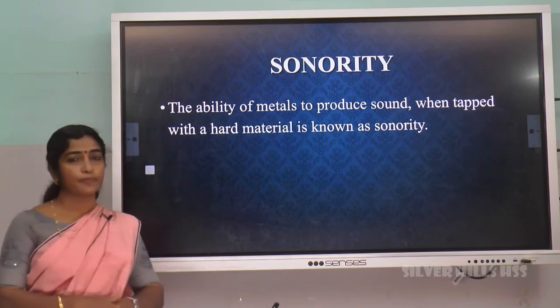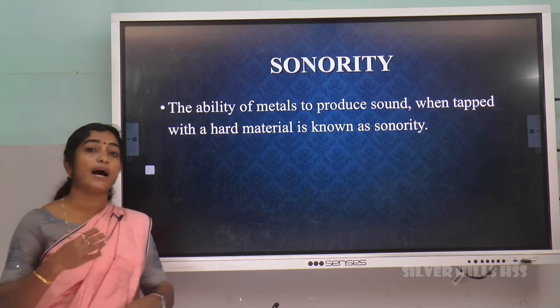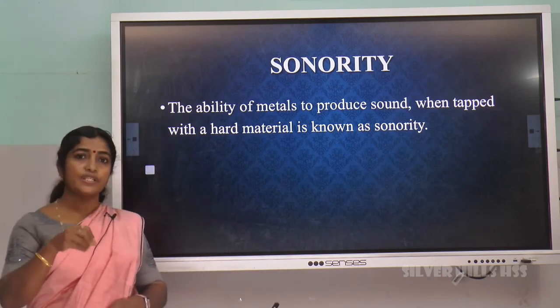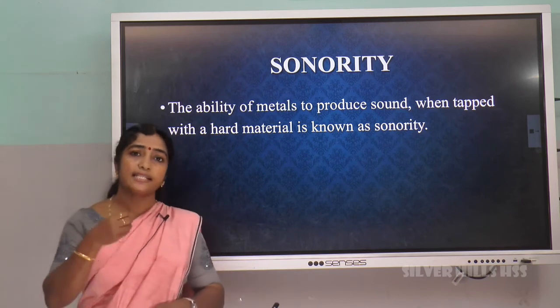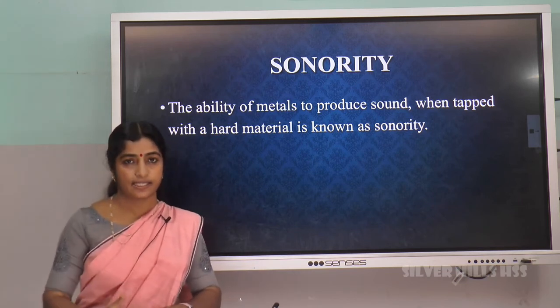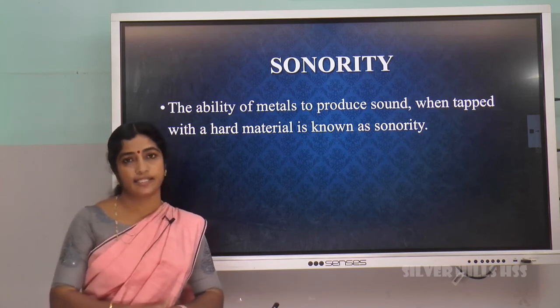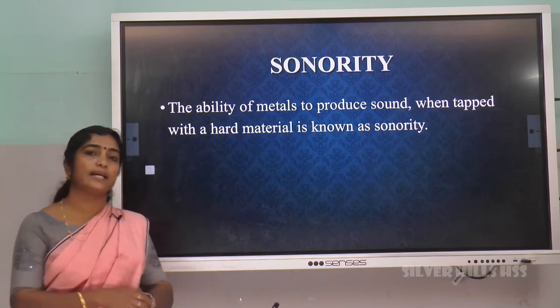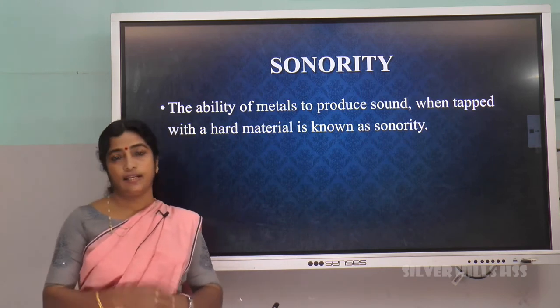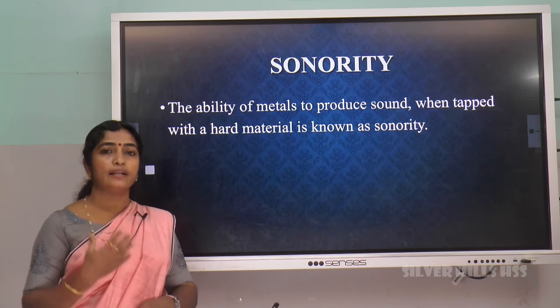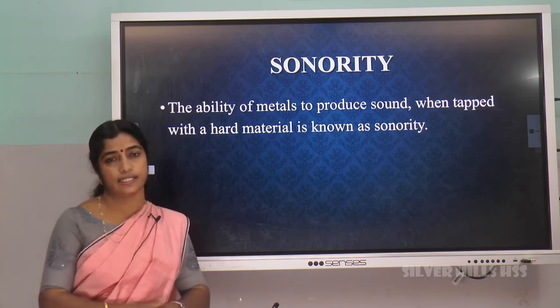Moving to the next property, metals have high density. Take an iron nail and put it in water taken in a beaker. It sinks. It is denser. Most of the metals have high density. But some metals have a low density. Metals like lithium, sodium, and potassium are less dense metals.